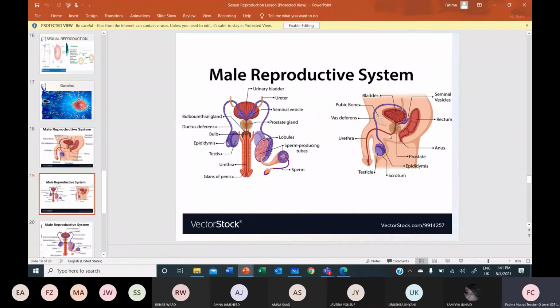This urethra of the male is a long urethra that runs the length of the penis, and it has dual function. One is urination and one is ejaculation, that is passing of the semen to the exterior. These two glands, seminal vesicle and prostate gland, secrete a fluid called seminal fluid, which is meant to provide nourishment to the sperm, and it neutralizes the acidity of the female vagina.